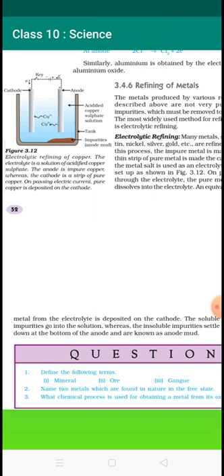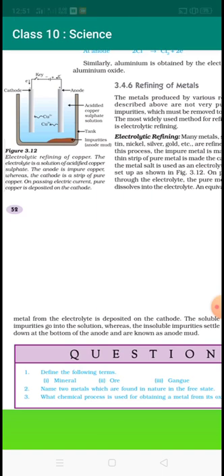Anode means the electrode which is joined with the positive terminal of the battery, whereas cathode means the electrode which is joined with the negative terminal of the battery. So the cell which we are using is an electrolytic cell. The signs of cathode and anode differ based on the type of cell.